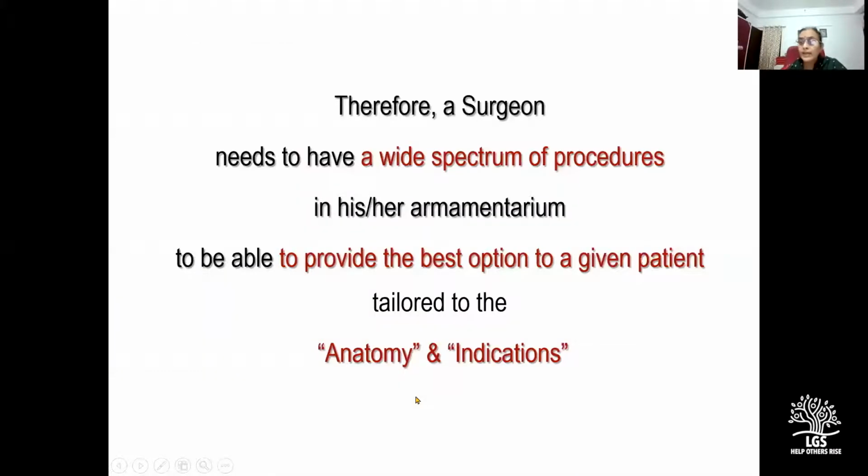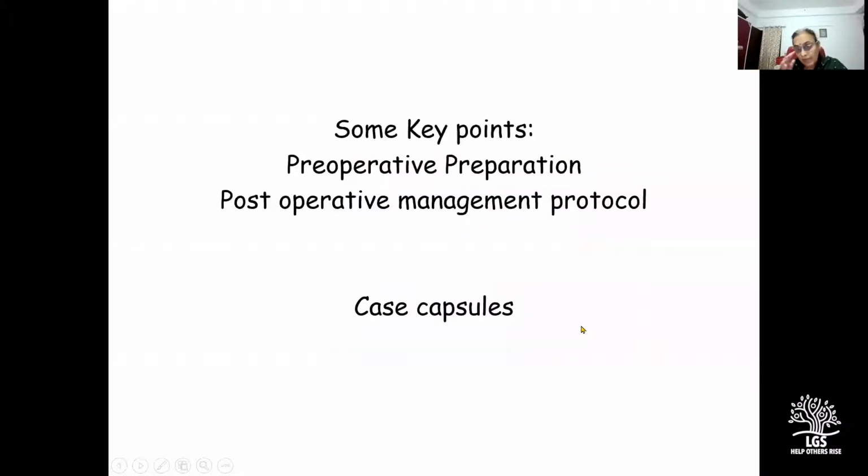And therefore, any surgeon who is treating patients with EHPVO needs to have a wide spectrum of procedures in his or her armamentarium to be able to provide the best option to a given patient, tailored to the anatomy and indications. So that finishes the first part of my presentation.